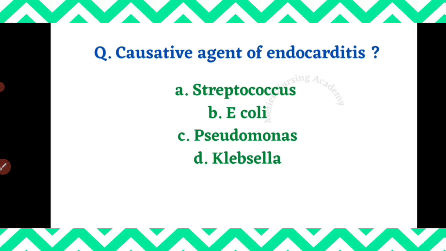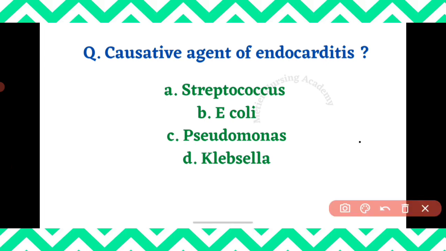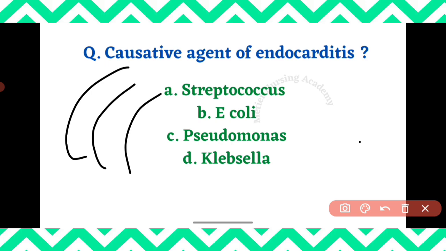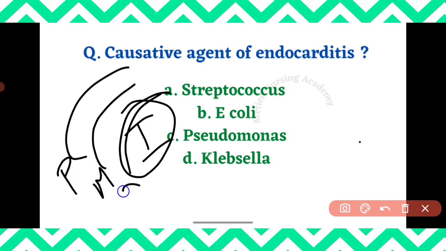There are three layers of the heart: pericardium, myocardium, endocardium, and endocardium is the innermost layer of the heart. This area is getting affected and infected. This is called endocarditis.